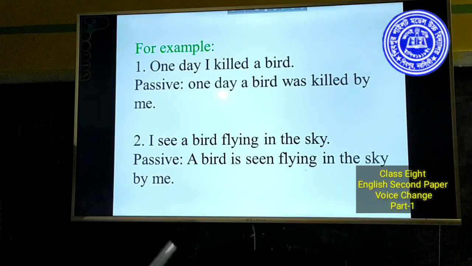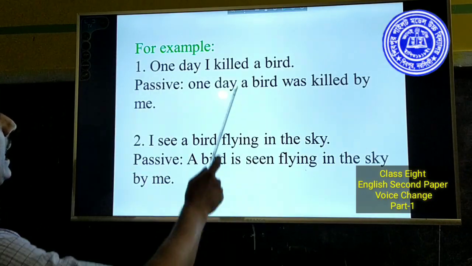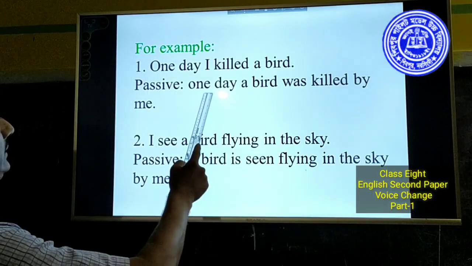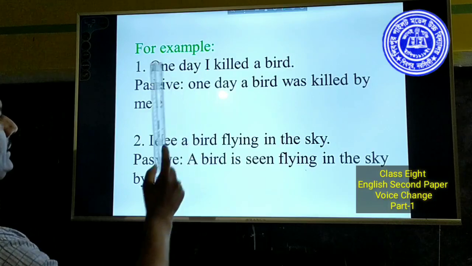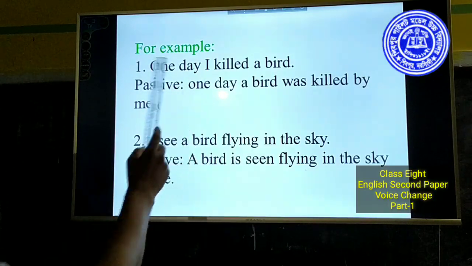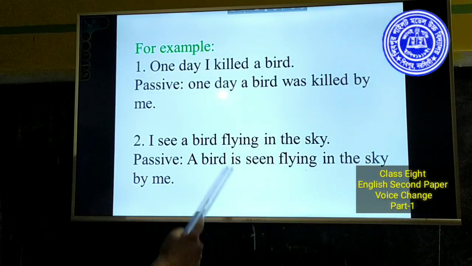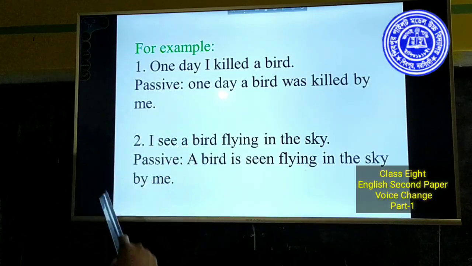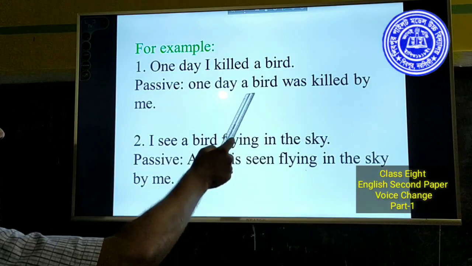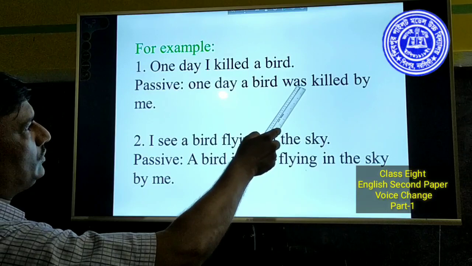For example, one day I killed a bird. Here one day is used as an extension and it is also used at the same place of passive voice. A bird is used as the subject of passive voice.